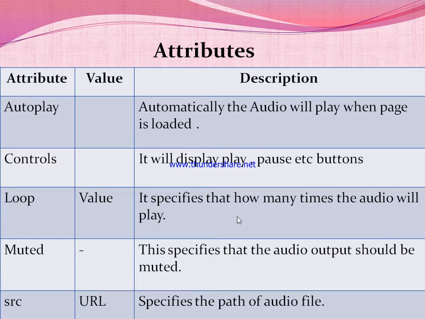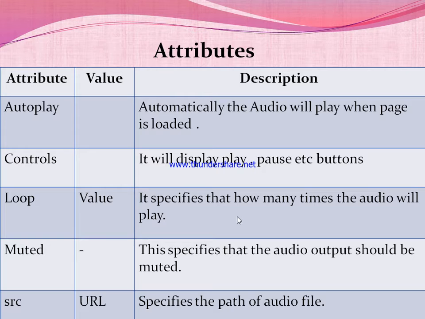That means when you execute the code through the browser, the audio starts automatically, and you don't need to click on the play button. The second is controls. It will display play, pause, etc. buttons, as we discussed earlier.